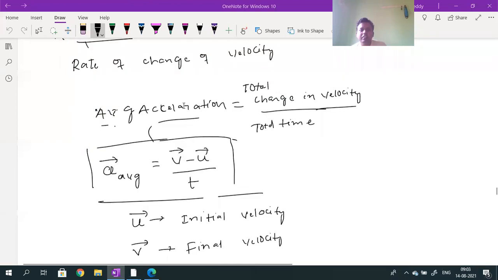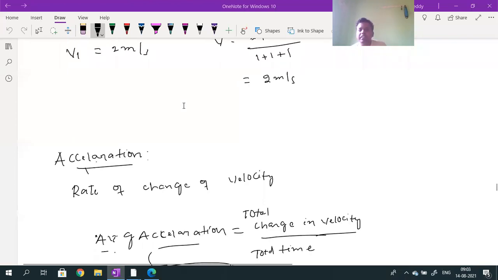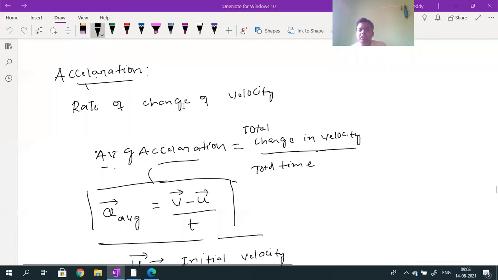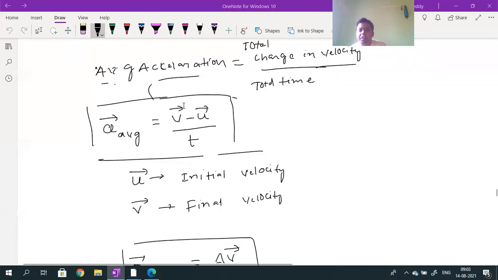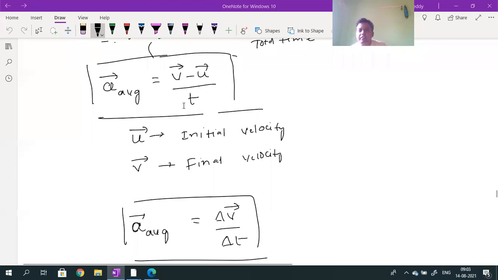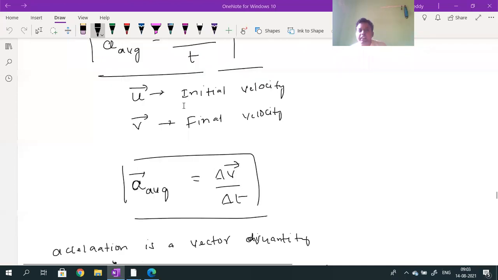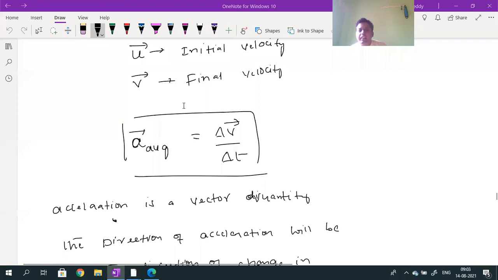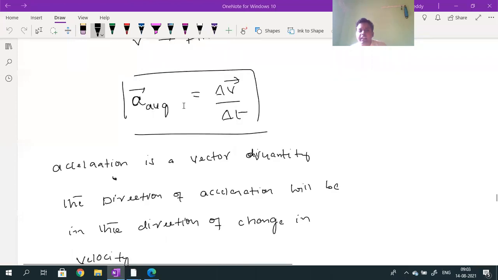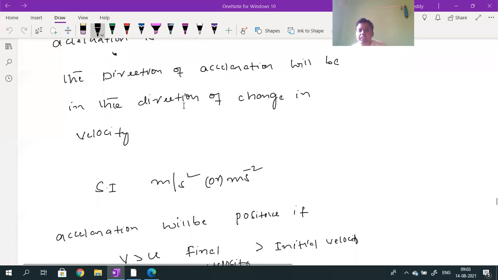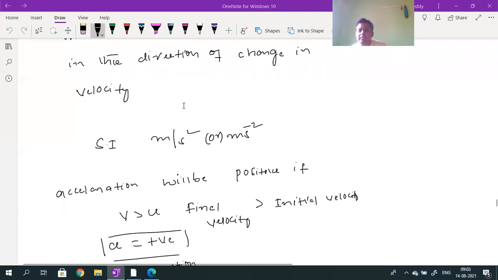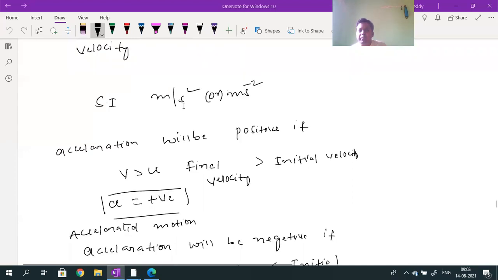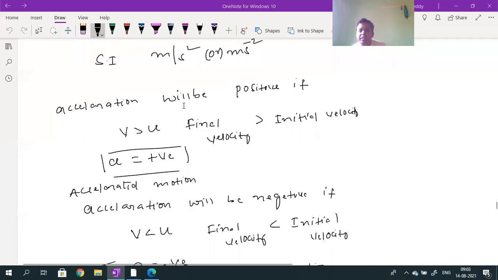Last class, acceleration is rate of change of velocity. Average acceleration is total change in velocity by total time taken. Average acceleration formula: v bar minus u bar divided by t, where u bar is the initial velocity, v bar is the final velocity. Average acceleration is delta v bar divided by delta t. Acceleration is a vector quantity. The direction of acceleration will be in the direction of change in velocity. SI unit of acceleration is meter by second square. Acceleration value may be positive, negative, or zero also.